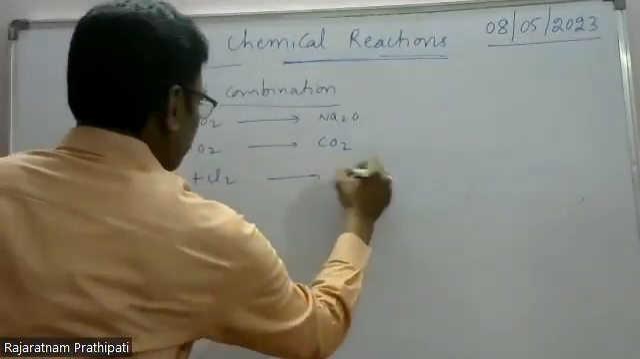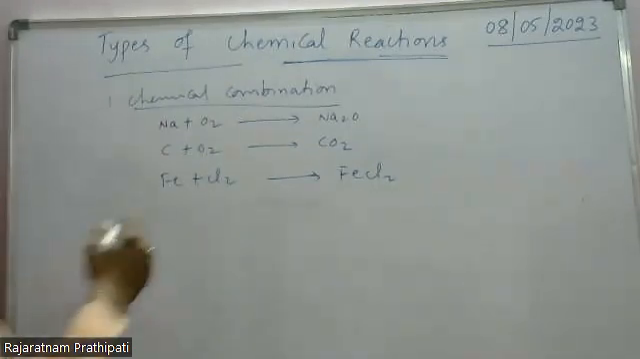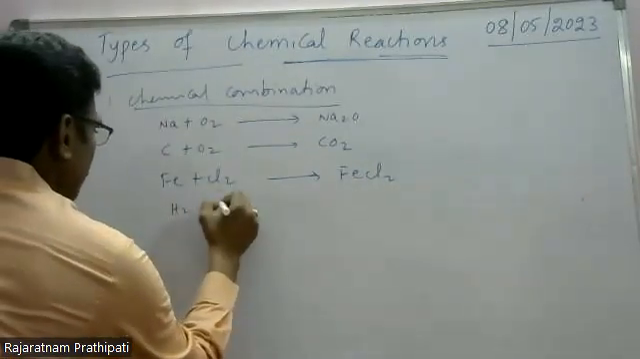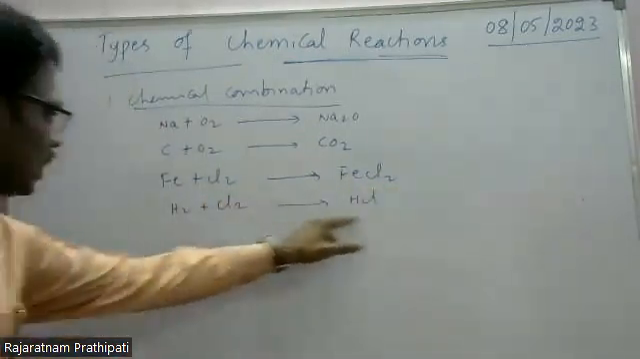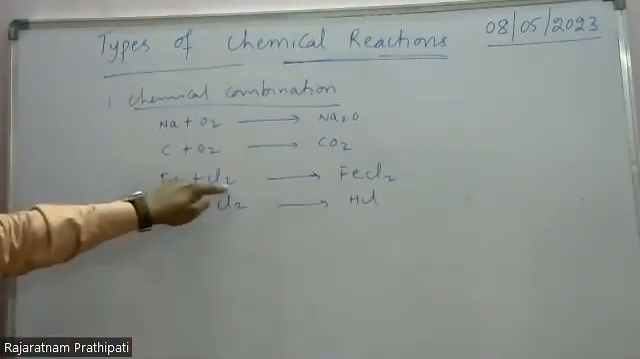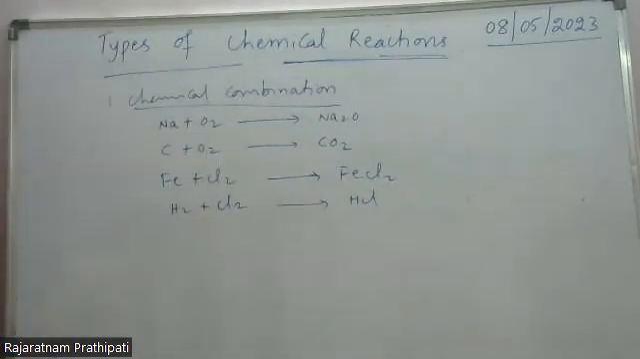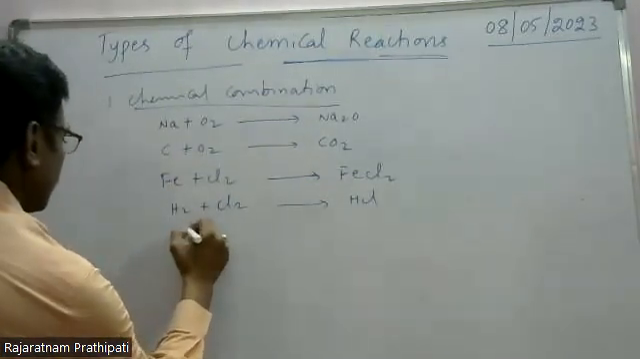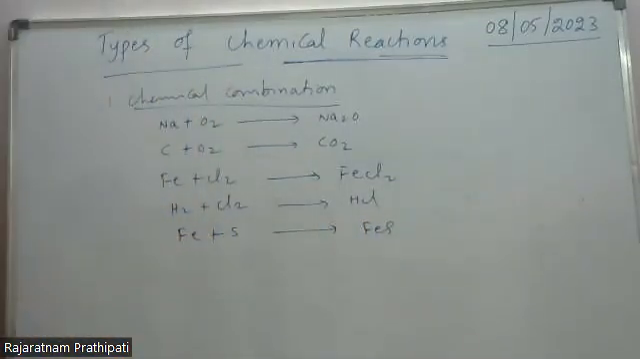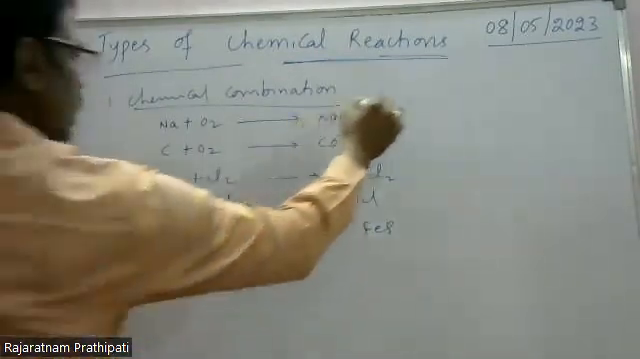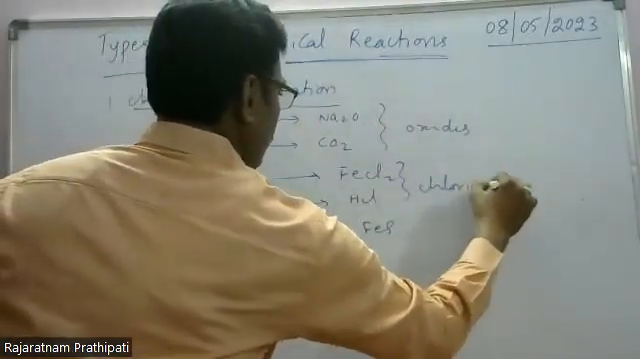Metal with chlorine gives metal chloride. Non-metal with chlorine gives non-metal chloride. Iron is a metal, hydrogen is a non-metal. Here, metal with sulfur gives metal sulfide. These two are oxides, and these two are chlorides.